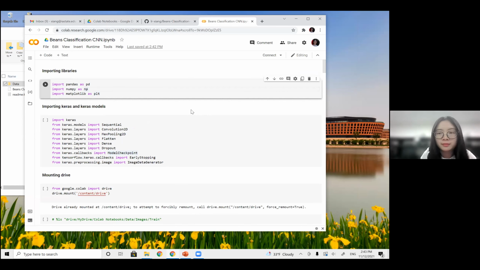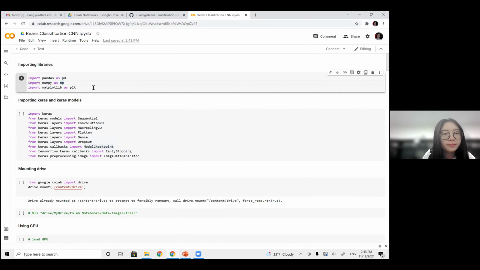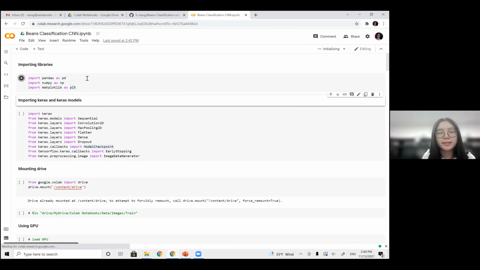I will first introduce the code here. The first two cells are about importing the required libraries used for the CNN model. To run this code, you just click the play icon on the left, or the other way is to use the keyboard shortcut, which is Shift and Enter. If you use Shift Enter, it will run the current cell and go to the next cell.